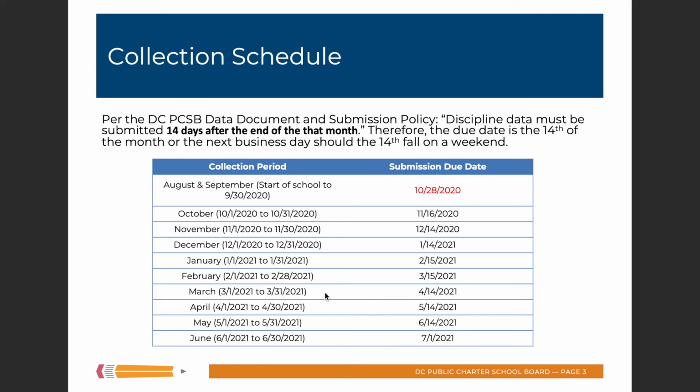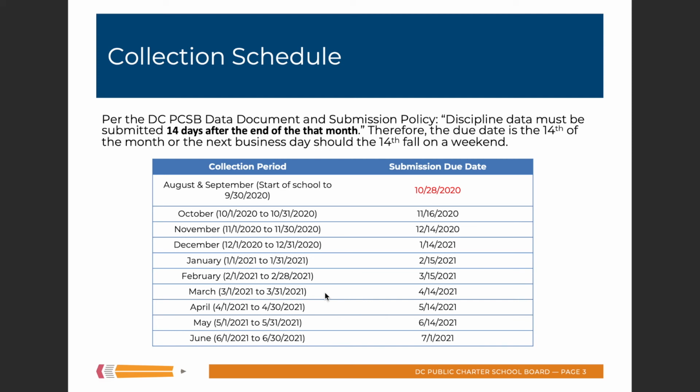So to start, per the DC PCSB data and document submission policy, discipline data must be submitted 14 days after the end of that month. Therefore, the due date is generally the 14th of the month or the next business day if the 14th falls on a weekend. If you've never read the data and document submission policy, you can find it on our website. It is a useful reference for understanding expectations in terms of LEA data, including discipline, but also other data as well, like attendance and enrollment data throughout the year.